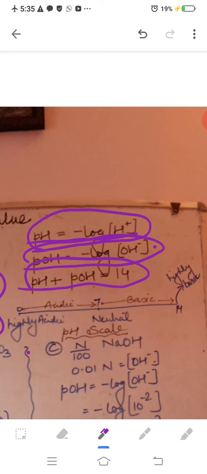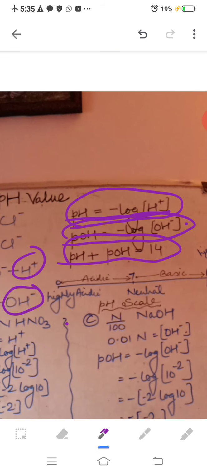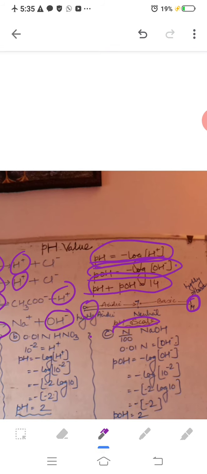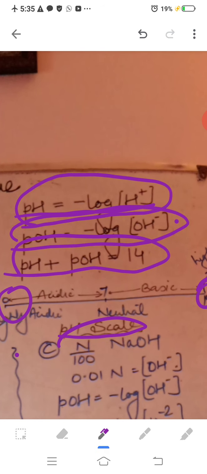So here you can see the pH scale. In the pH scale you will see that it starts from 0 and ends at 14. In between these two you will find one number, that is 7. So 7 stands for the neutral nature of any solution. If any solution has a pH value of 7, like pure water, it will have a neutral nature.